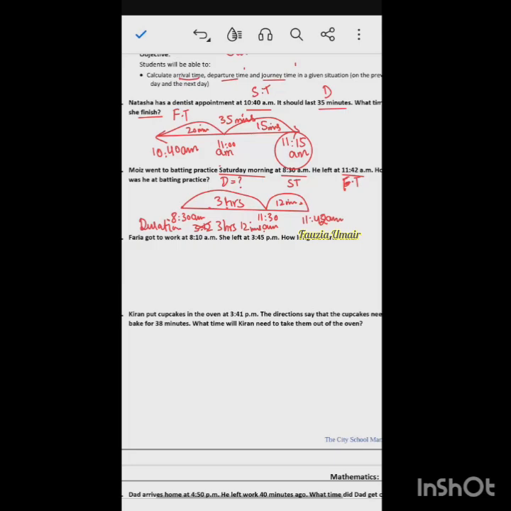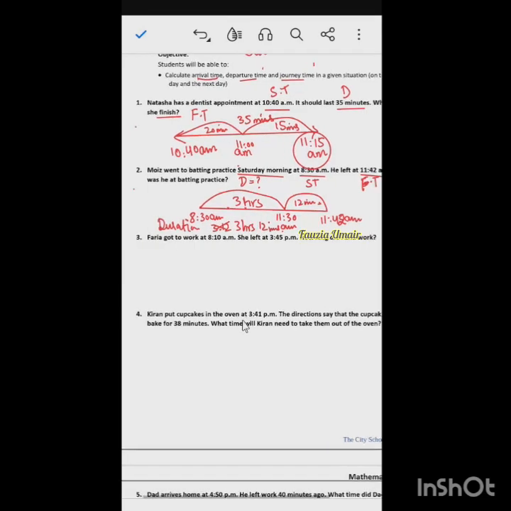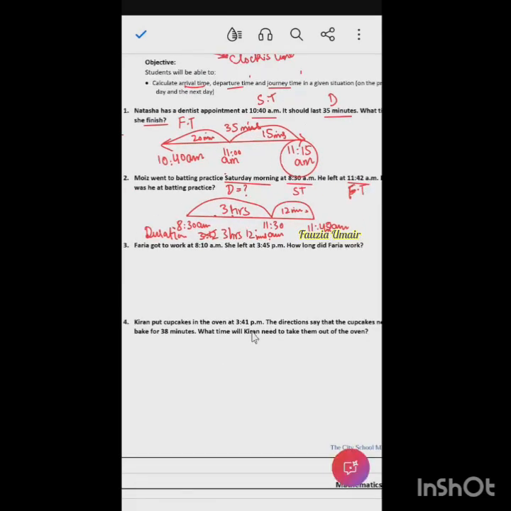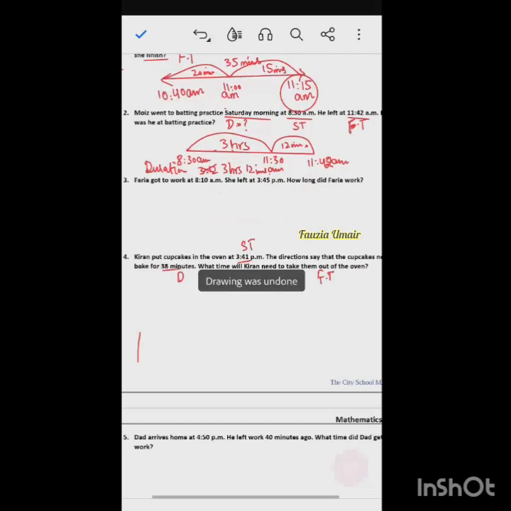So Kiran put cupcakes in the oven at 3:41 p.m. The direction says that cupcakes need to be baked for 38 minutes. What time will Kiran, so what is given? Putting the cupcakes is the starting time, and the duration is given. So we know the starting time and duration. So we can find the finishing time using the timeline, right? So I hope you will be able to solve this question also.